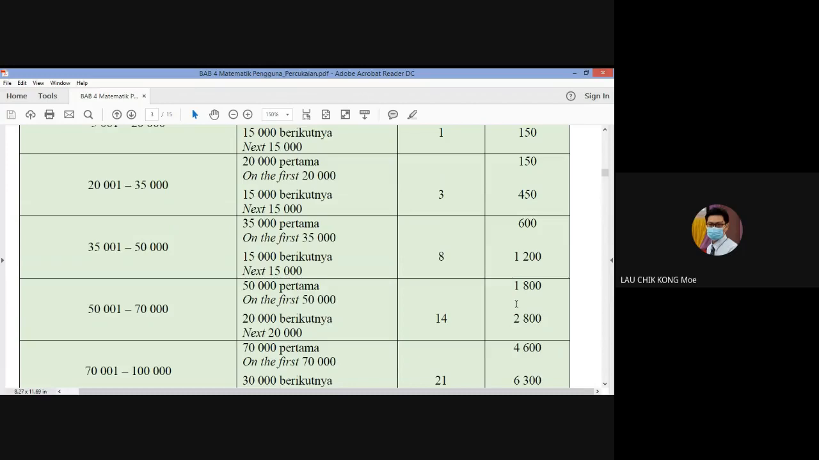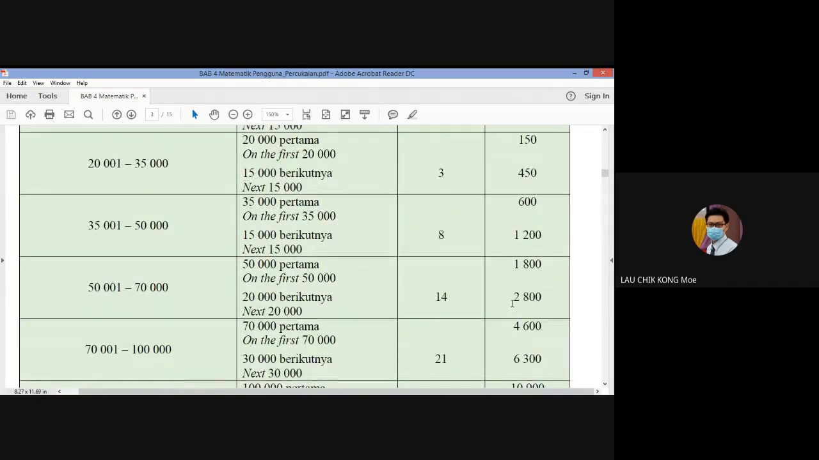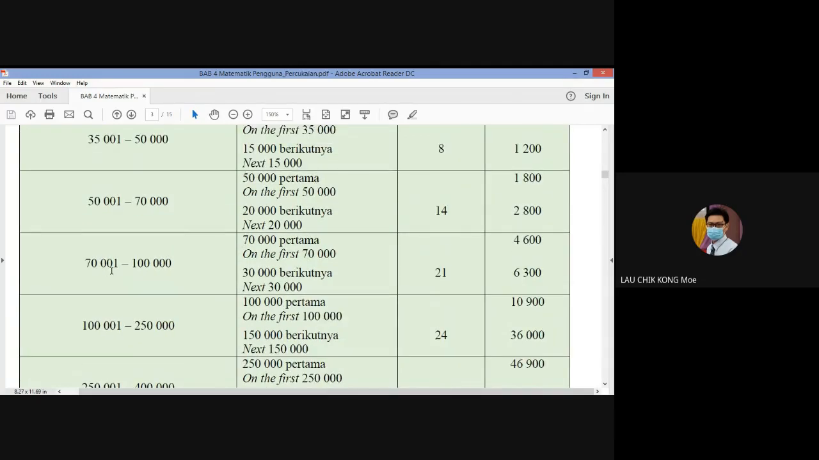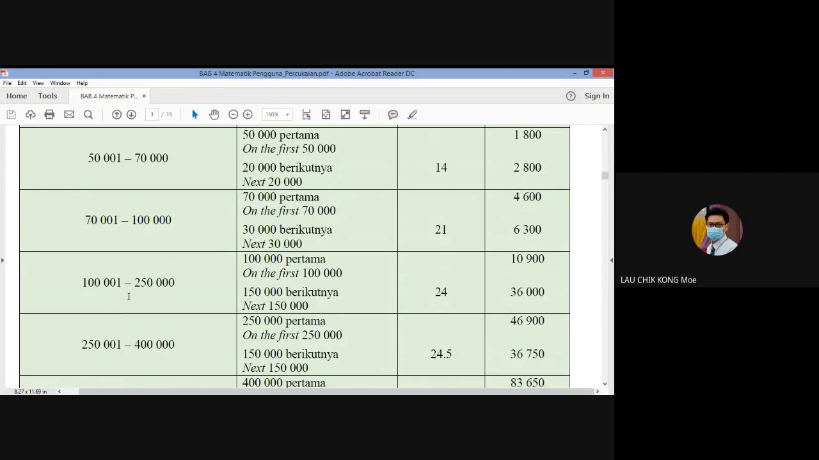And then your chargeable income is 50,001 ringgit to 70,000. This is annual. Okay. First 50,000 is 1,800 and the next 20,000 is at 14%, which is 2,800. And 70,001 ringgit to 100,000 for your chargeable income. The first 70,000 is 4,600 ringgit you need to pay, and then the next 30,000 is at 21%, equal to 6,300. And then 100,001 ringgit to 250,000. The first 100,000 is 10,900 ringgit. The next 150,000 is at 24%, 36,000.